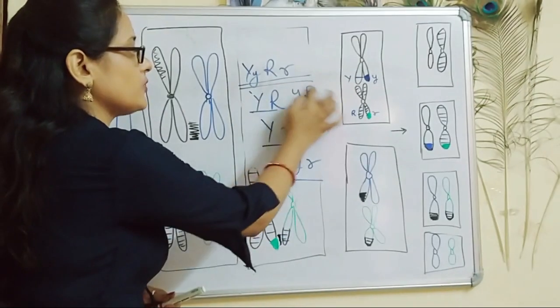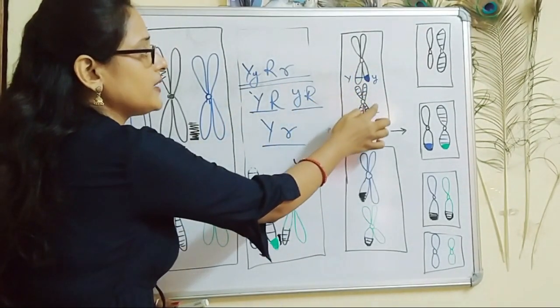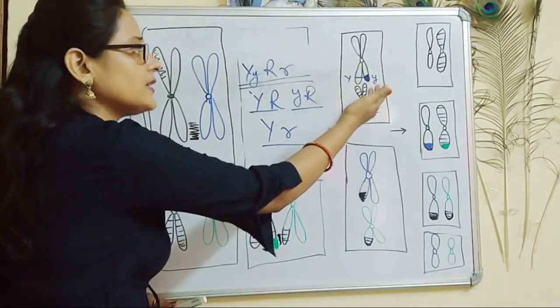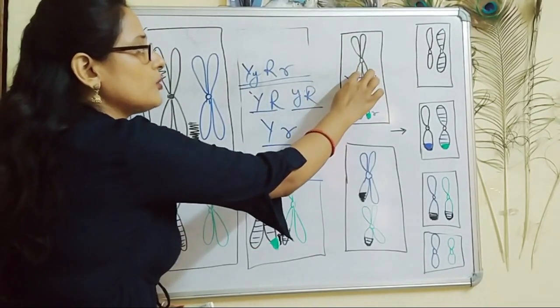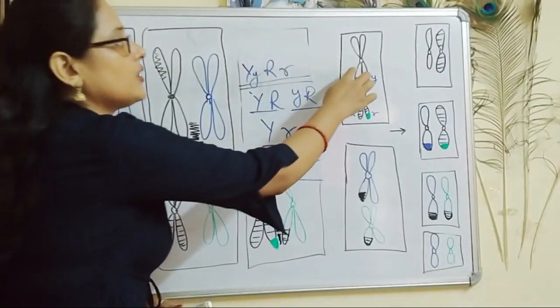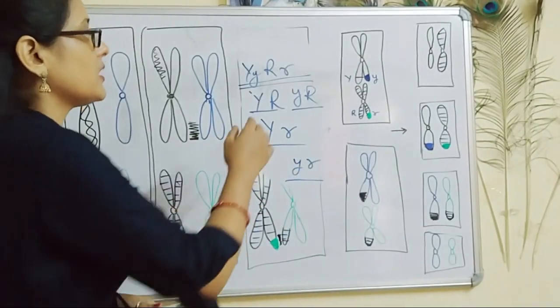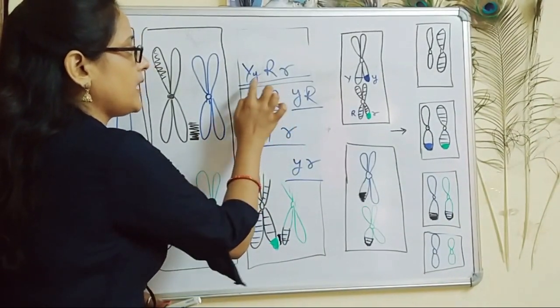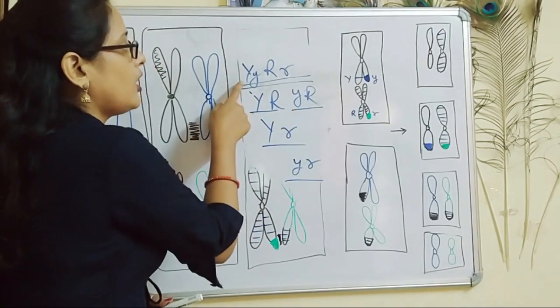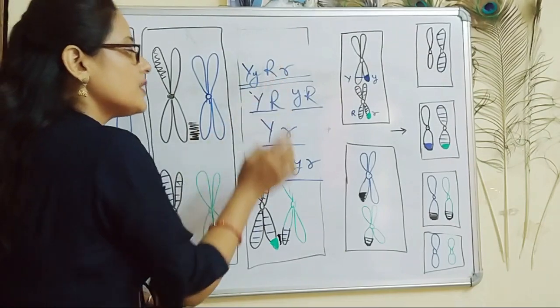Over here, 4 types of gametes can be produced. Capital Y can move with capital R, because any chromatid can move with any other chromatid from the other chromosome. This chromatid can move with this chromatid, this chromatid can move with this chromatid, or this chromatid can move with this chromatid. So there are various different possibilities. So capital Y can move with capital R, capital Y can move with small r, or small y can move with capital R, or small y can move with small r.